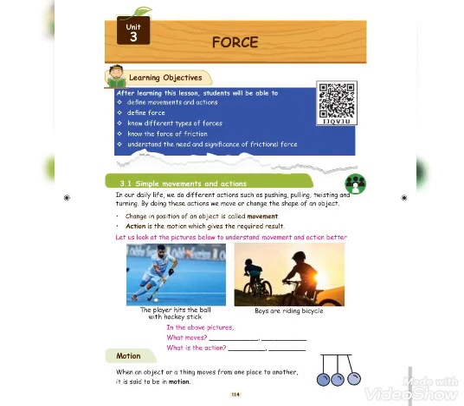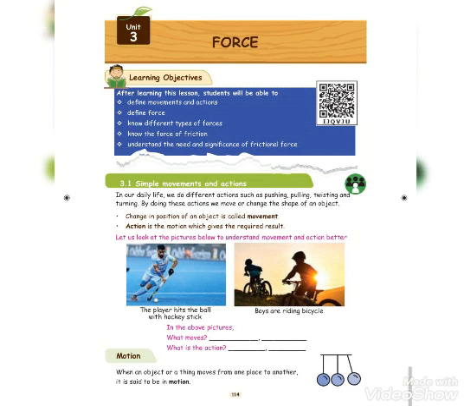Today we are going to discuss one more interesting topic called force. Third lesson, force. Before going to discuss the topic, I want to explain some definitions.